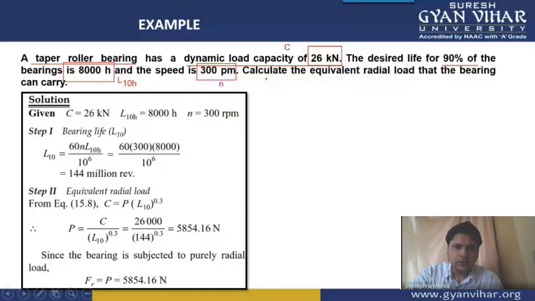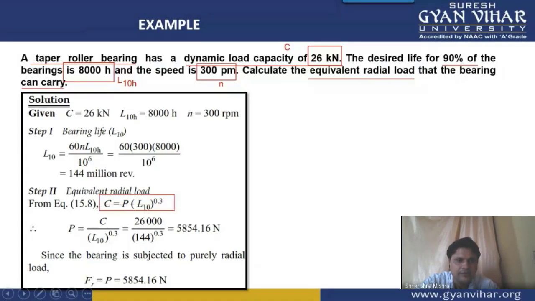Now, in order to calculate the equivalent radial load that the bearing can carry, what will we do? Equivalent radial load can be calculated. We already have the formula. In the previous equation, we have seen C is equal to P into L10 to the power 0.3.